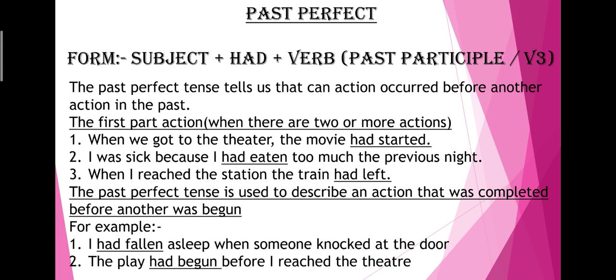The past perfect tense is used to describe an action that was completed before another was begun. For example, I had fallen asleep when someone knocked at the door. The second example is: the play had begun before I reached the theatre.